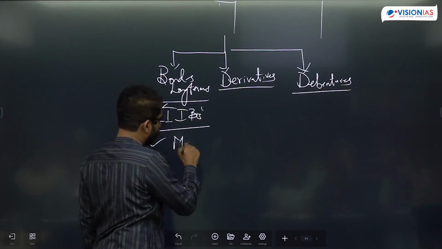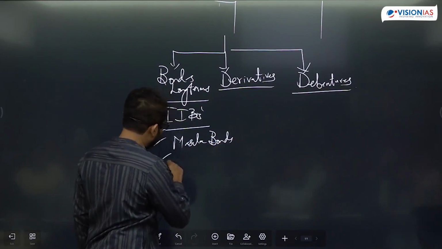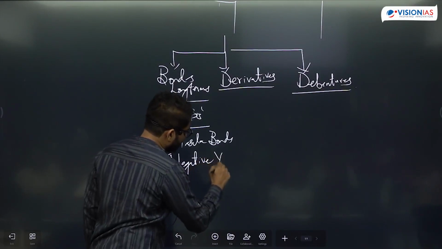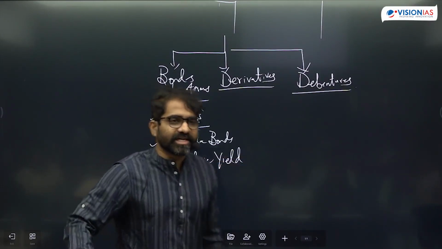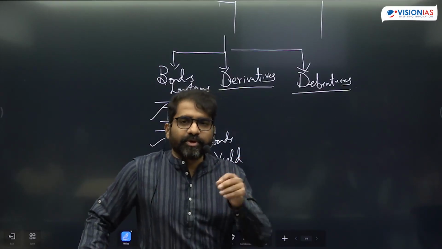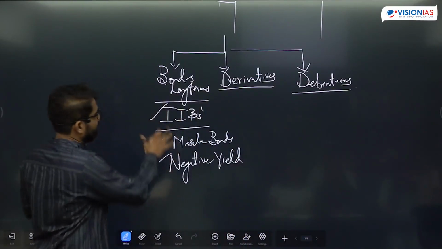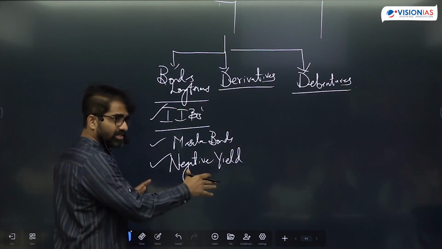We talked about masala bonds. Then negative yield bonds. That means you put in money, you get less money, like negative interest. Japan used to come up with negative interest. You're putting in 100 rupees, you're getting 95 rupees. So inflation index bonds, masala bonds, negative yield bonds, etc. Many bonds are there.